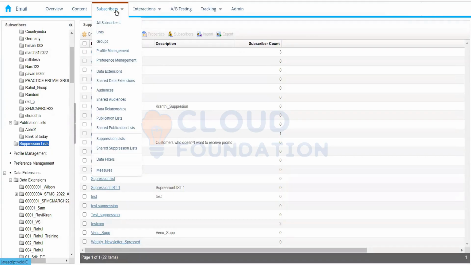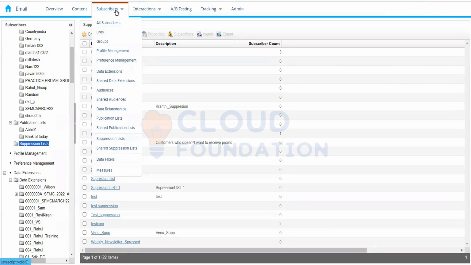And if you want to segment or filter the list, then we have groups. If you want to maintain a set, like categories of company or different publications, then we have publication lists. If you want to exclude, then we have suppression and exclusion lists, and then we have data extensions.